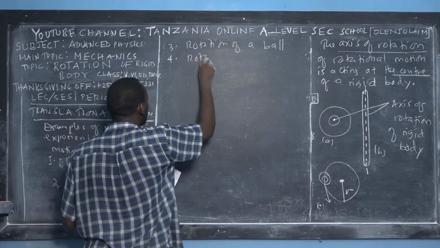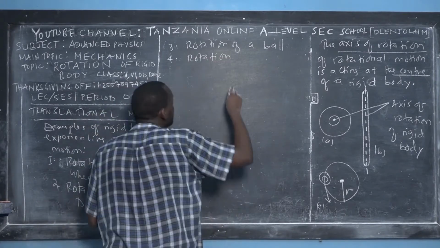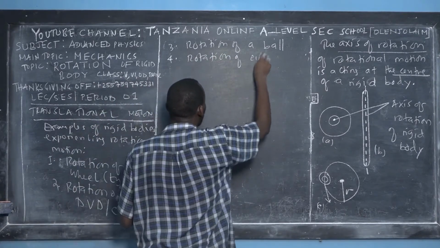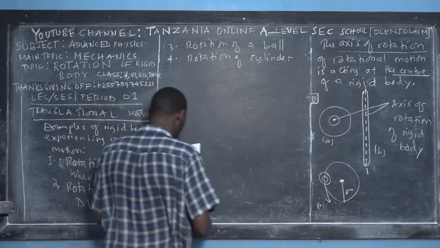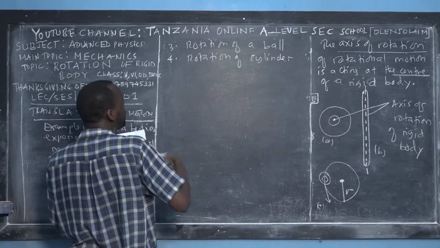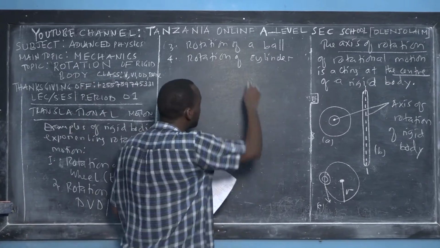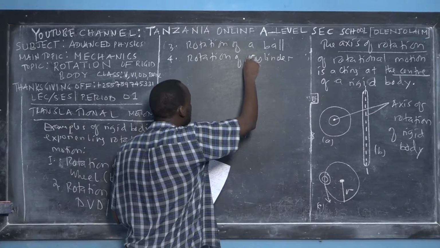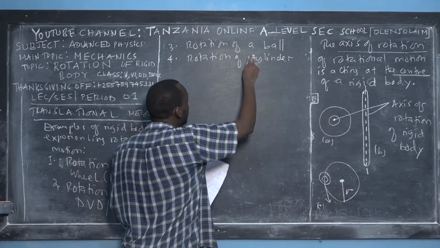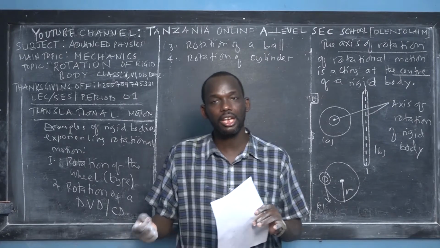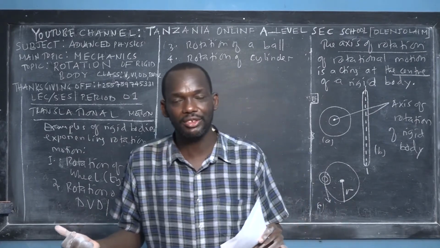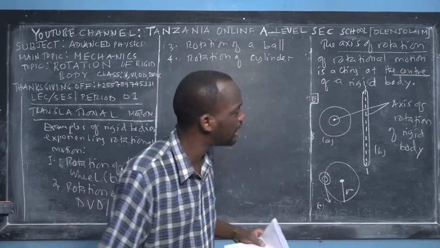Fantastic. And then the first example of rotational motion: rotation of the cylinder. If after A-level studies you study mechanical engineering, then you learn rotations of many cylinders, because you have hydraulic systems, and in the hydraulic system we have something called the cylinder. Even in vehicle systems, and in the aircraft, if you study aircraft engineering, you'll find those rotations of the cylinder.